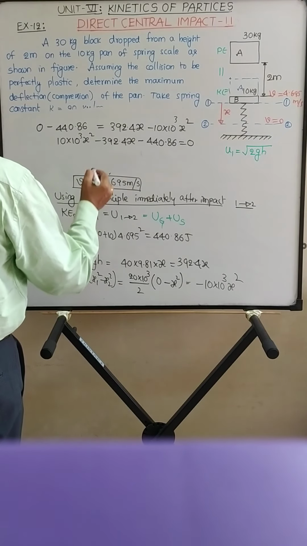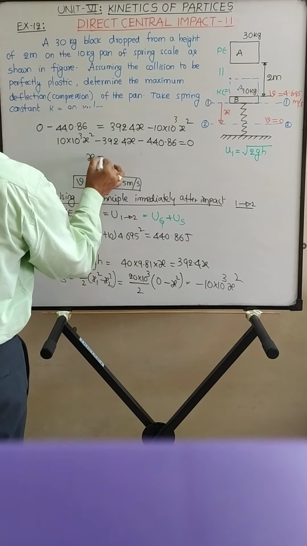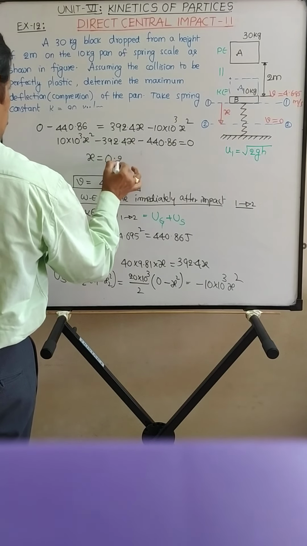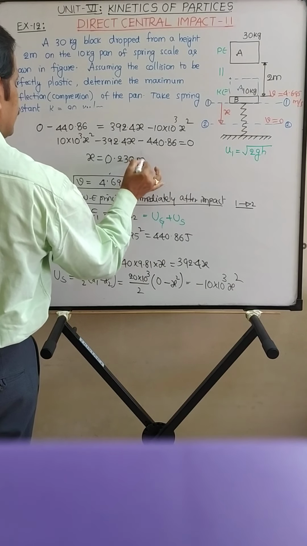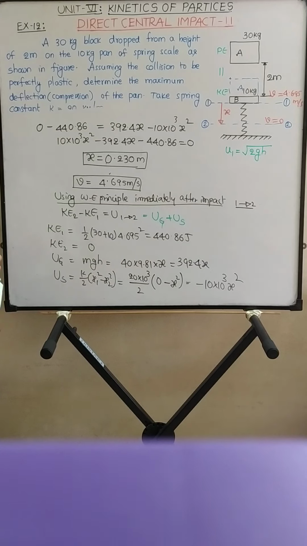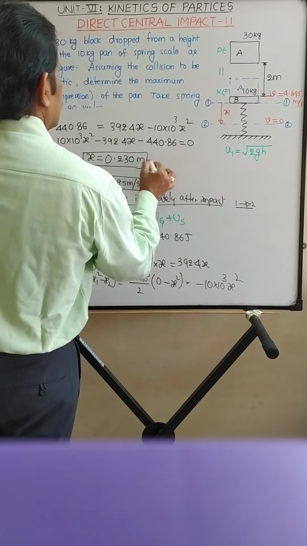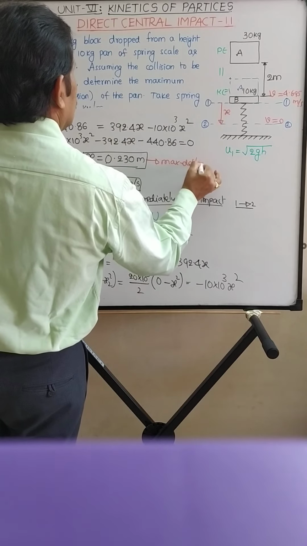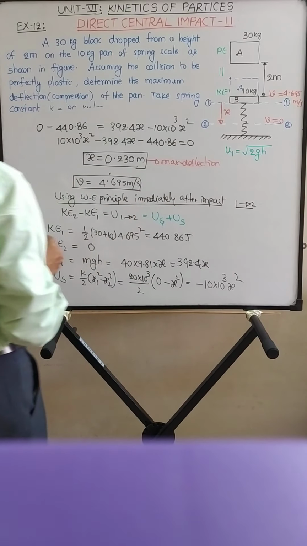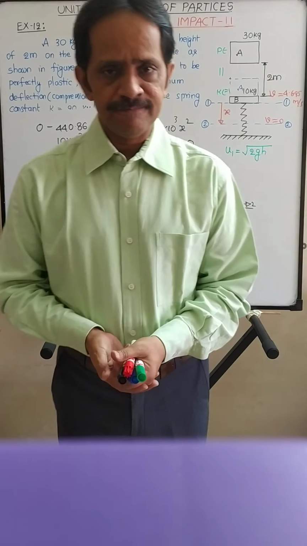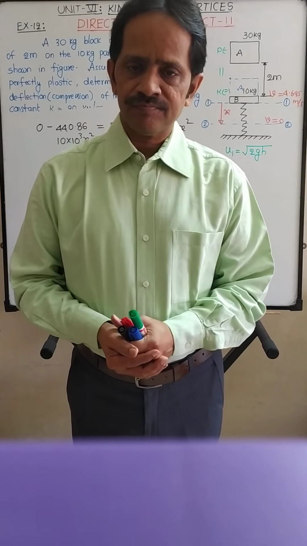Solving this equation, you have x is equal to 0.23 meters. So this is nothing but the maximum deflection or maximum compression of the pan. That is our answer. Understood? Thank you.